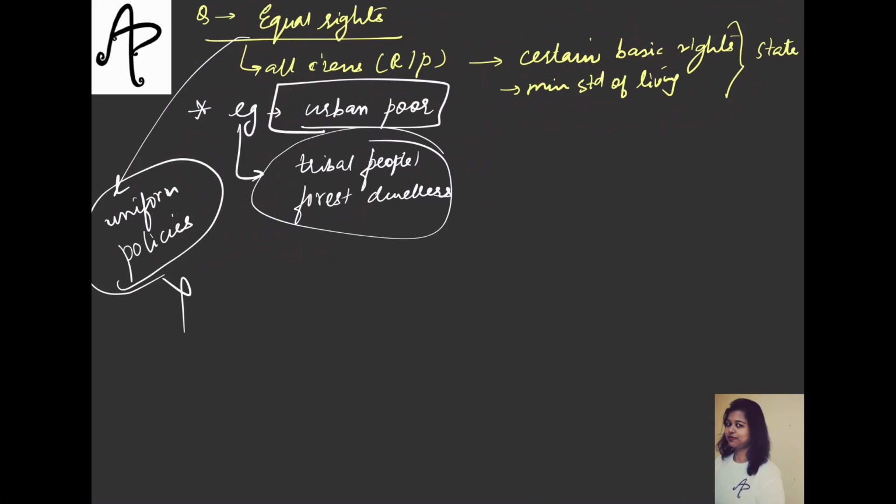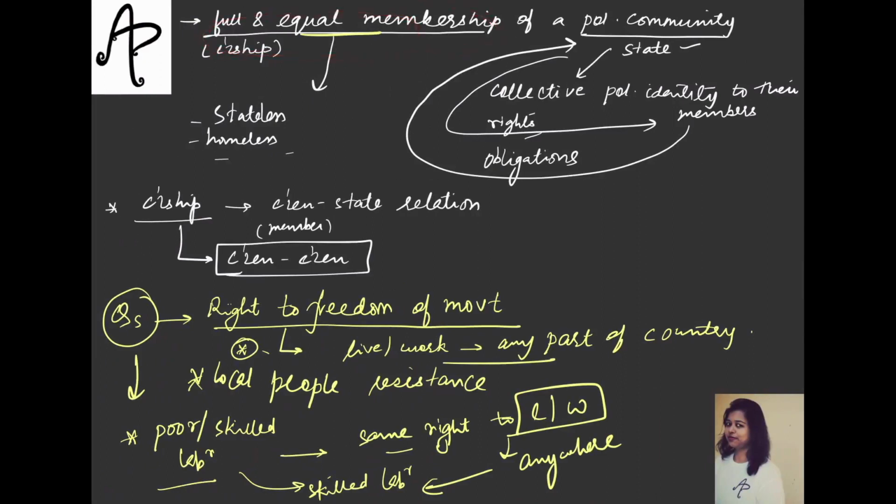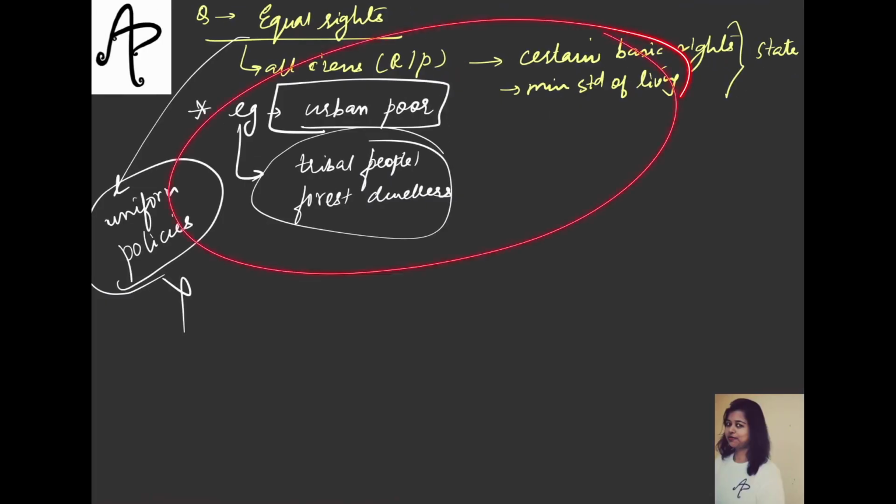And you know, with things changing in the world, the economy is changing, the situation is changing, social demand is changing. So we are also evolving different meanings of the term citizenship or the rights about citizenship. Because only, let's say, a formal law that citizenship is granted in this way will not suffice. You have to constantly evolve that interpretation, because the concept of equal citizenship will mean that we have to provide the rights and protections to all citizens. That should be our guiding principle, and that should cater to their needs and their demands, right? So these are certain issues related to full and equal membership that a state cannot just easily grant, because there are many issues to be dealt with.